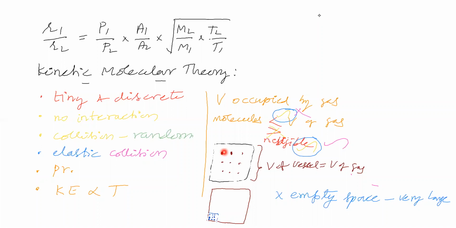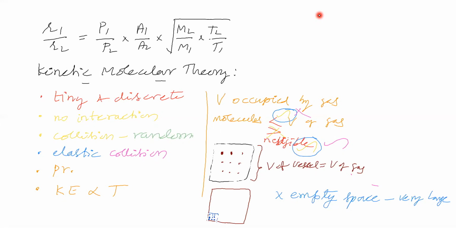And it is highly compressible, in the sense the distance between gas molecules is very high. If you bring all the gas molecules to one place, it takes only this much volume. So volume occupied by gas molecules is negligible to volume of gas. Negligible means most of the space is empty. Therefore, empty space is very large. That's what kinetic molecular theory says.